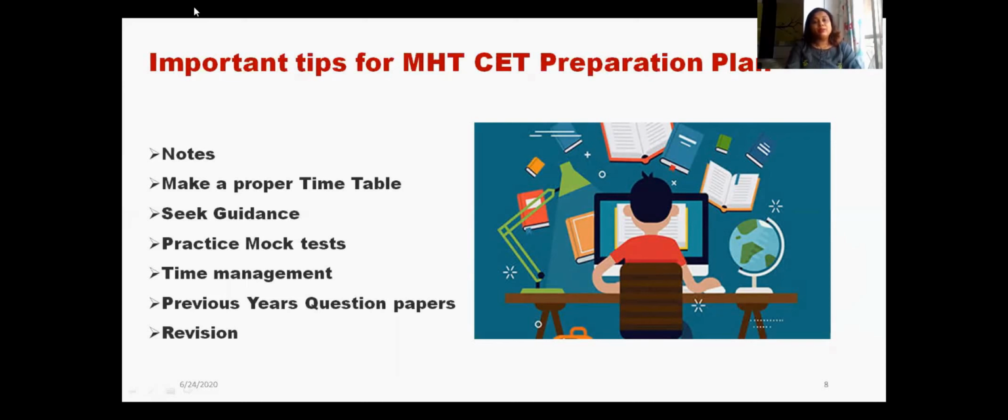You should practice more and more mock tests so that you will be confident about your preparation. Time management is very important while preparing and while solving the exam also. Otherwise, if there is no proper time management, you will come to know that you have solved only half of the question paper. You should practice the previous year's question papers also, so that you get to know how exactly the questions come in the MHCET exam. And revision is very important for any type of exam.